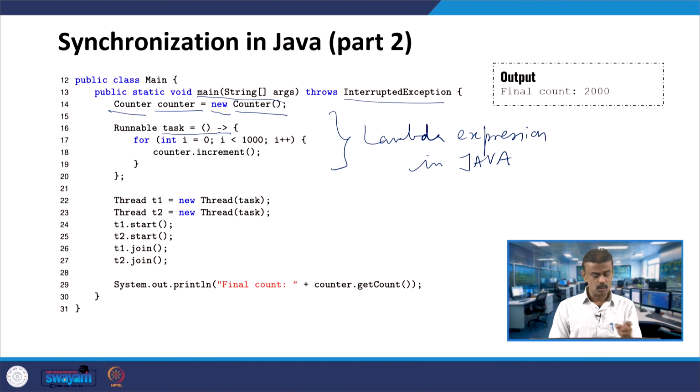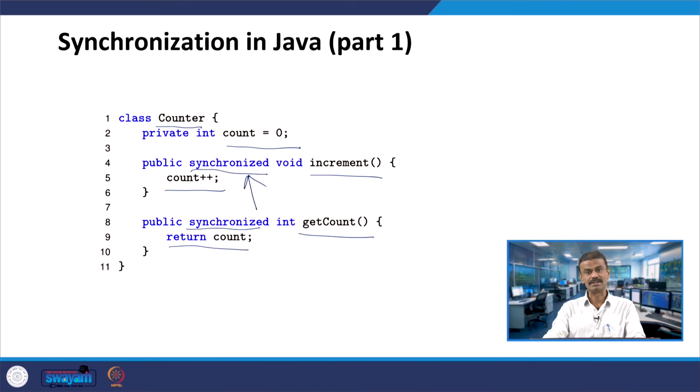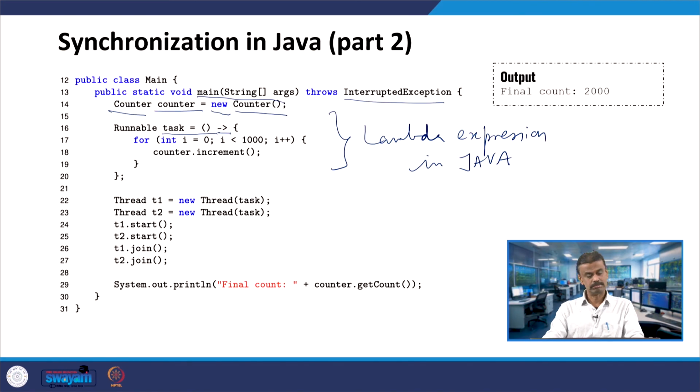So, we have to do the synchronization. That is why we have used the keyword synchronized. Two threads both produce 1000, and then we will see what output we are going to get. Here I have created a counter that is invoking the increment function, and it is over. Your for loop is over and your lambda expression is over here.